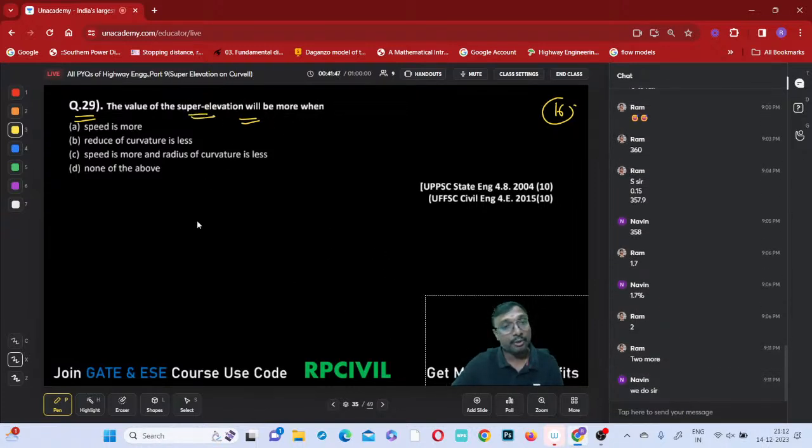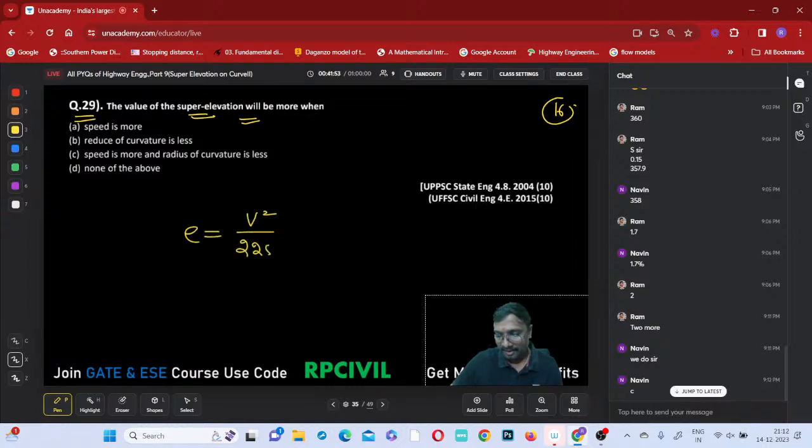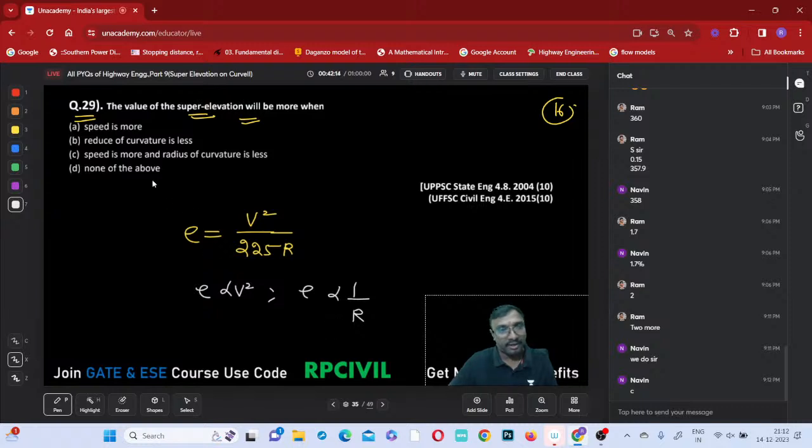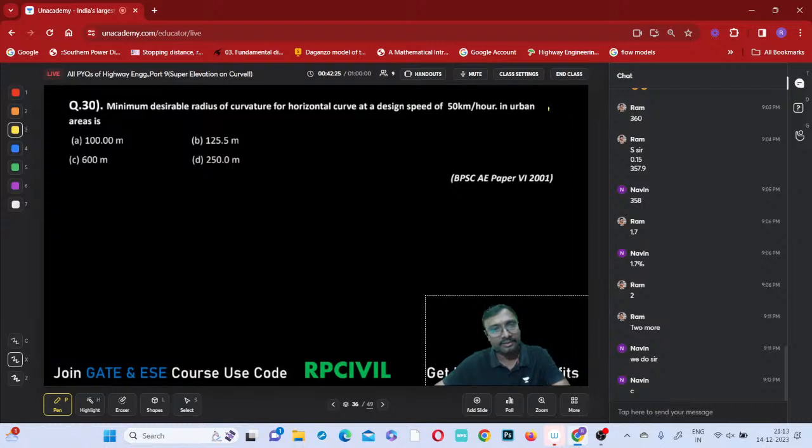The value of super elevation is more when? Super elevation E will be equal to V square by 225 R. By default it is V square by 225 R only. If nothing is mentioned, we have to select it like this. So E is directly proportional to V square and inversely proportional to the radius, right? When speed is more, super elevation is more. When radius is less, super elevation is more. Which option is correct? Option C will be the correct answer. Now shall we go on to the next question?